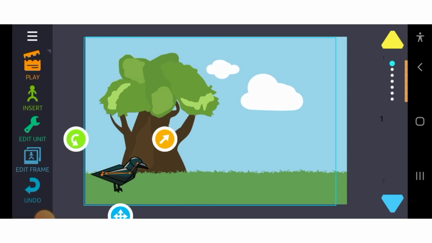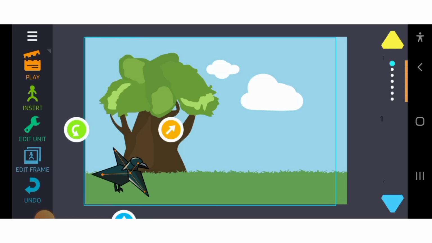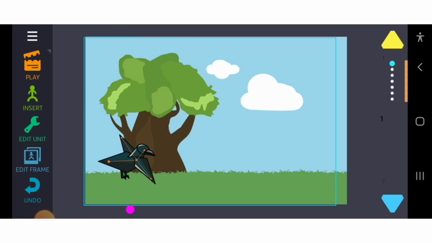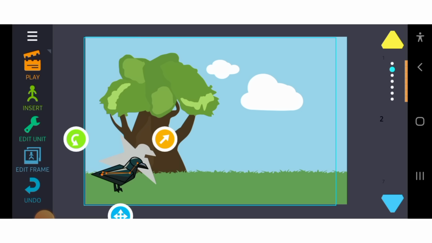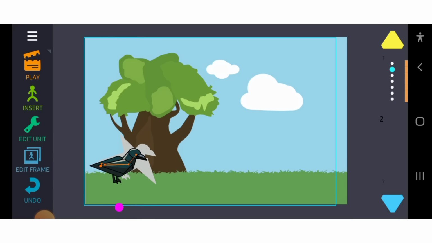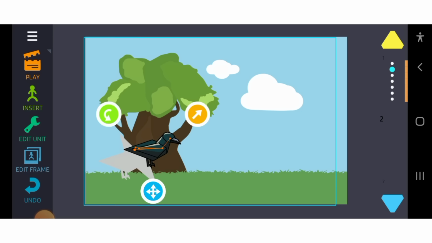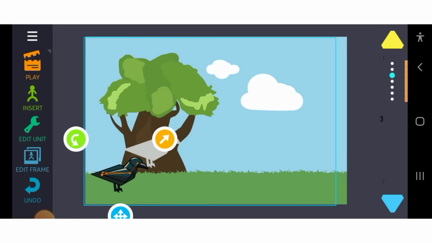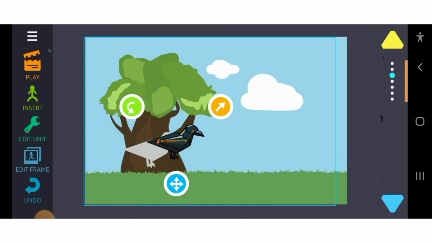So for the first one, the raven brings out its wings, ready to fly. Then for the second one, you can see where the first one stopped, so you will just move it. I'm not going to bring out the wings in this one because it has to bring the wing out then bring it down. So this part is the part where it brings it down. So for the third one, I'll move it again and I'll bring out the wings this time around.